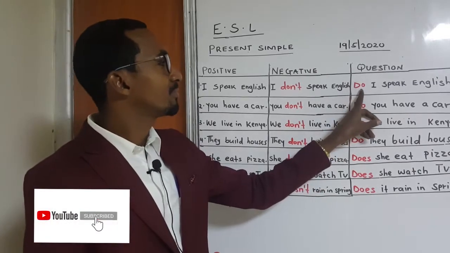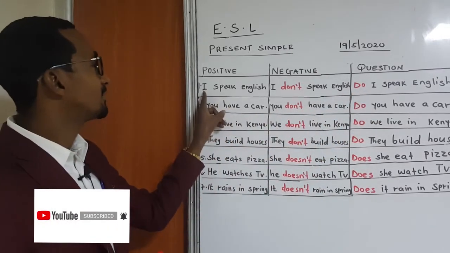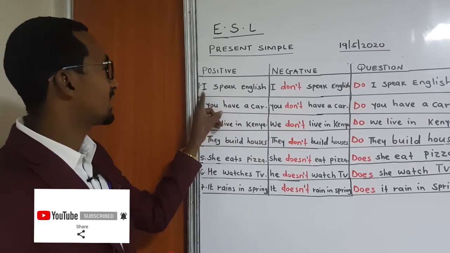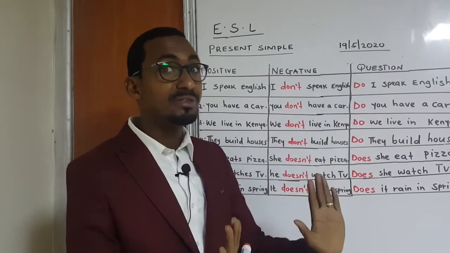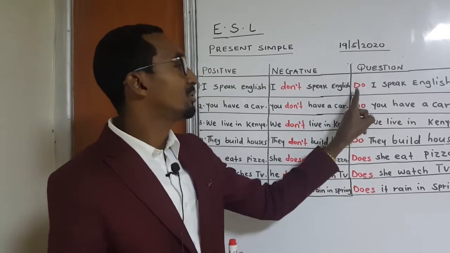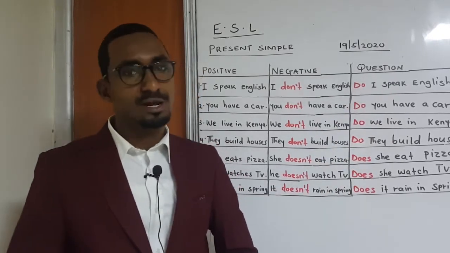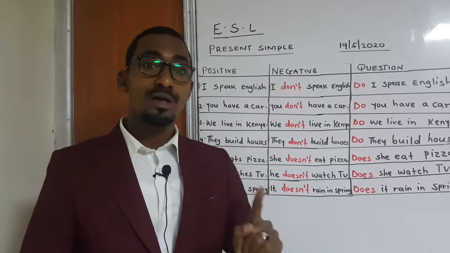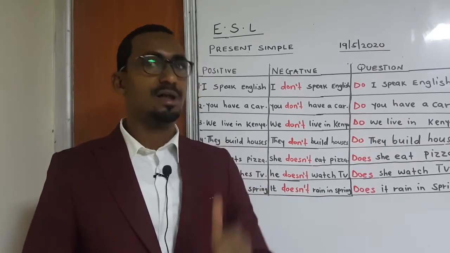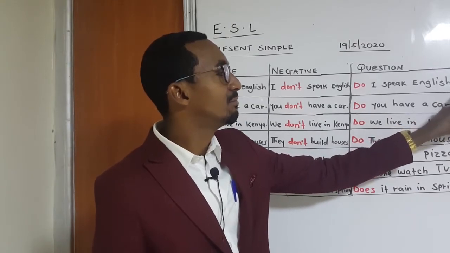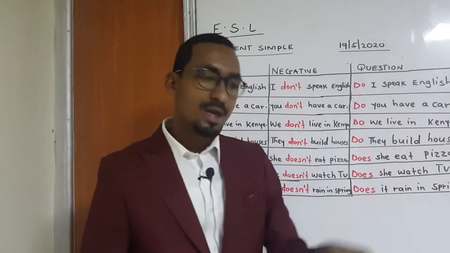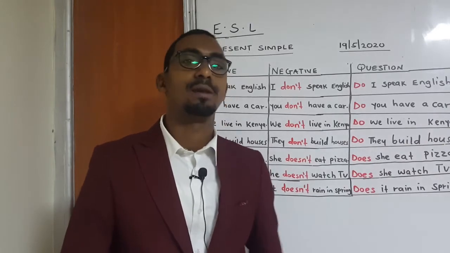Question, if you look at the subject pronoun I, you put do before it. You don't change anything else, do goes in front. So it becomes: Do I speak English? And then you will put a question mark at the end.